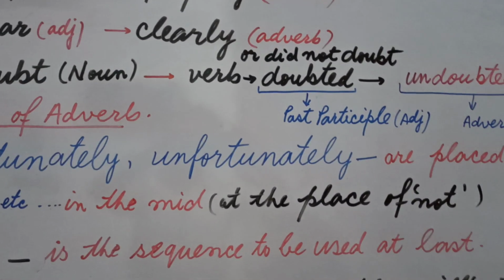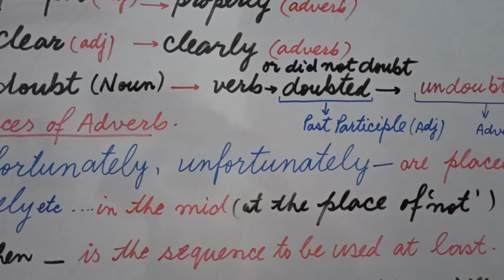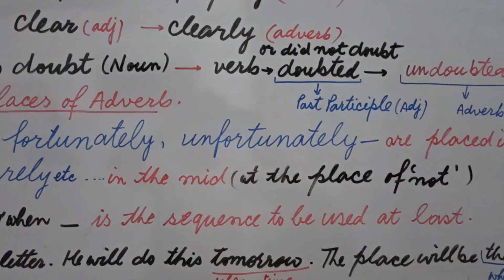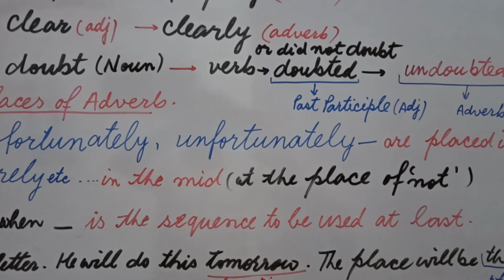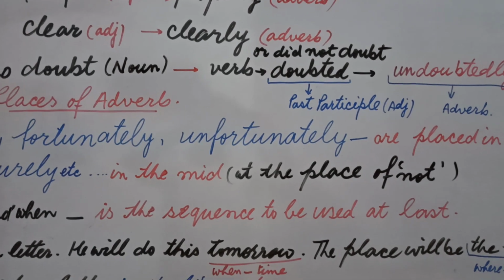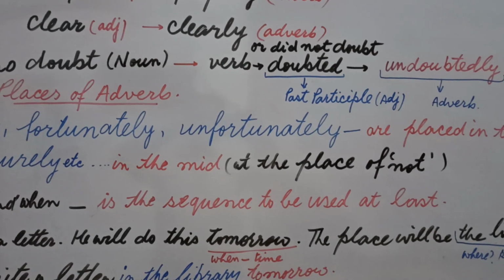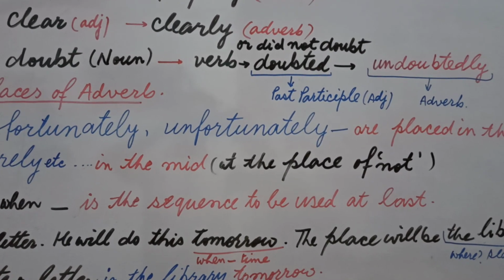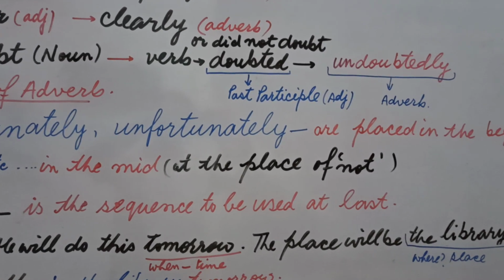As I mentioned here in this blue color ink, this is an adjective, doubted, and we are going to change it into an adverb. And you know very well we use ly at the end of an adjective. In this way we change an adjective to an adverb, just as I did in clear, clearly. Now doubted is an adjective, I used ly. In this way it will be doubtedly. Now I didn't write doubtedly, I wrote undoubtedly.